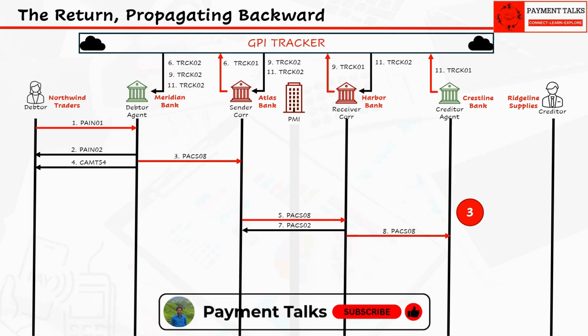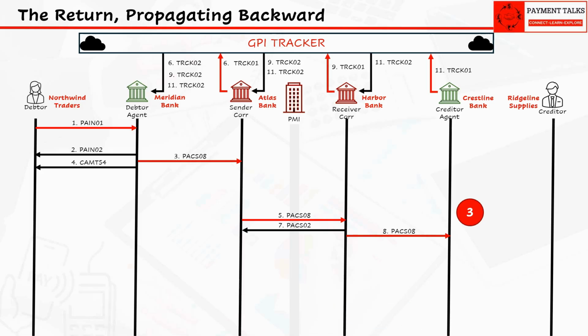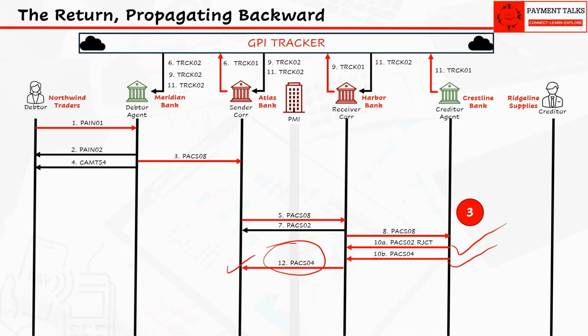Here is the detail that trips people up. So let's take this slowly. If Crestline sent its rejection as a direct PACS.004, a real value return, Harbor's job is simple. It just relays that return backward, unchanged. But if Crestline only sent a status rejection, there is no value return yet. Harbor itself has to originate a brand new PACS.004. Can you guess why? Listen carefully.